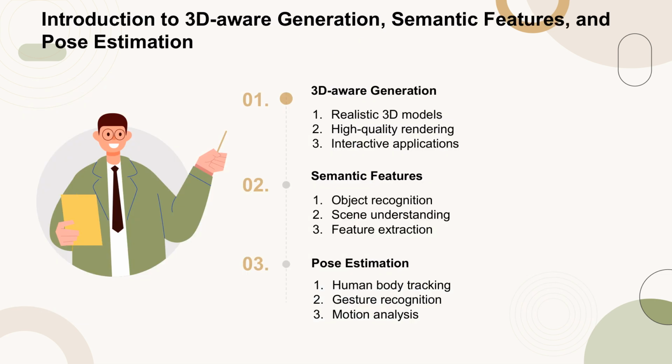In this presentation, we will introduce three key concepts: 3D-aware generation, semantic features, and pose estimation. 3D-aware generation involves creating realistic 3D models and high-quality renderings for interactive applications. Semantic features focus on object recognition, scene understanding, and feature extraction. Pose estimation is crucial for tracking human body movements, recognizing gestures, and analyzing motion.